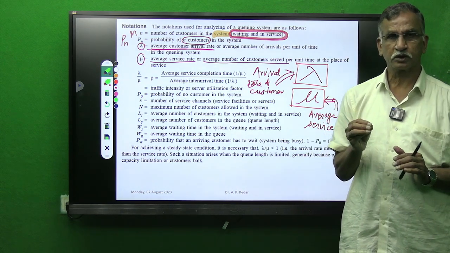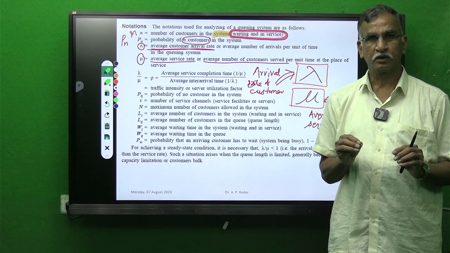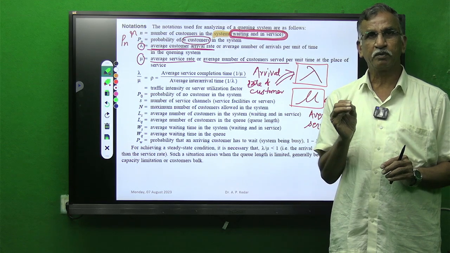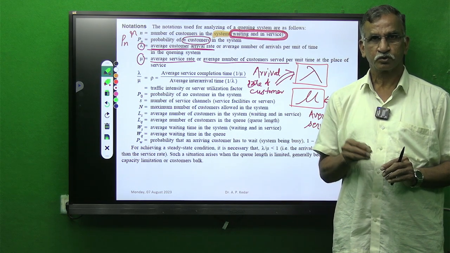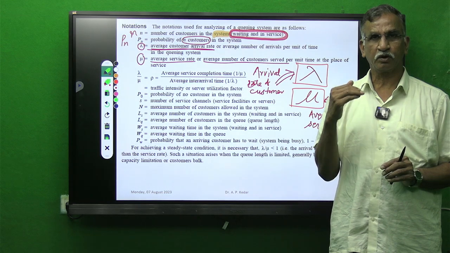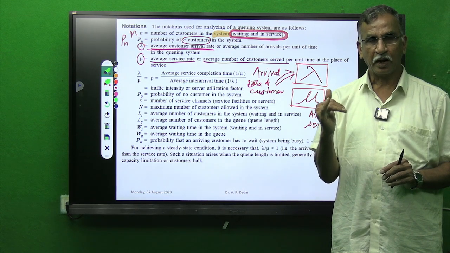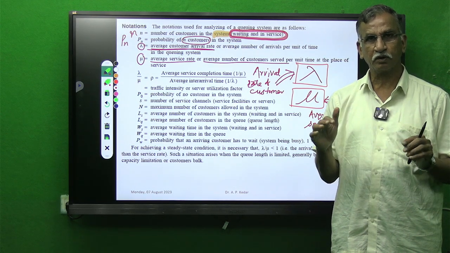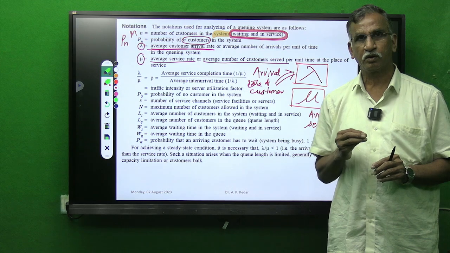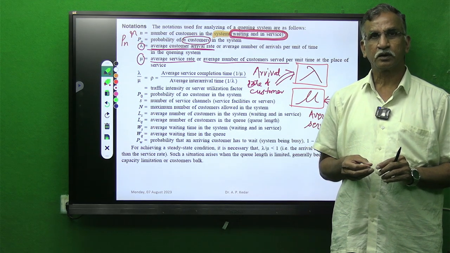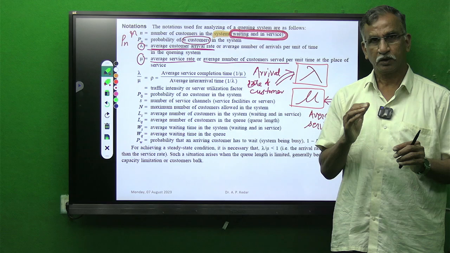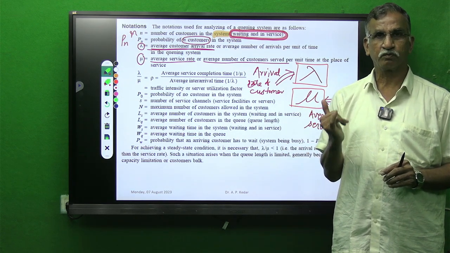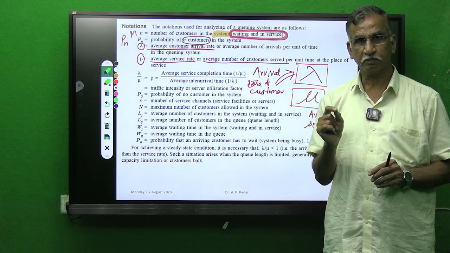So in that situation, it is the responsibility of management to decide how to tackle the situation so as to provide the optimum number of service facilities, so that customers' waiting time will not increase beyond a tolerable limit, and at the same time management will be in a position to handle the system effectively with optimum profit related to providing the service to the customer. So it should be a win-win situation for both the parties, that is, for customers as well as for service providers. You have to keep that aspect in mind.